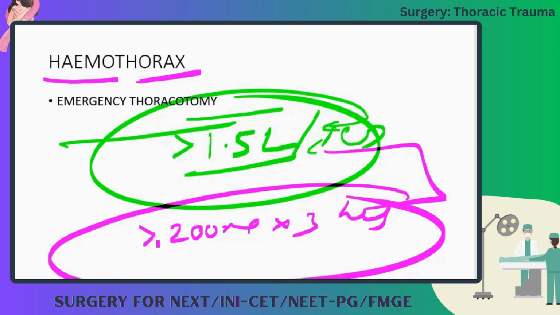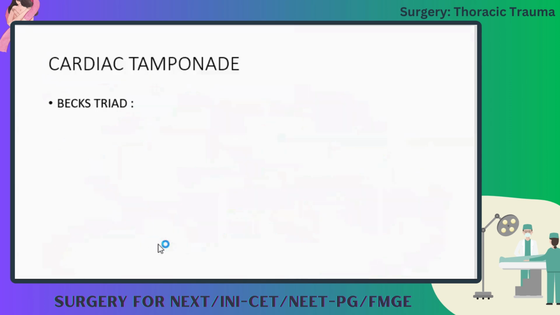More than 1.5 liter of frank blood or more than 200 ml for the past 3 consecutive hours is an indication for emergency thoracotomy. Because something is bleeding inside, you have to open the thorax and identify the bleeding vessel. Clear? Yes, sir.